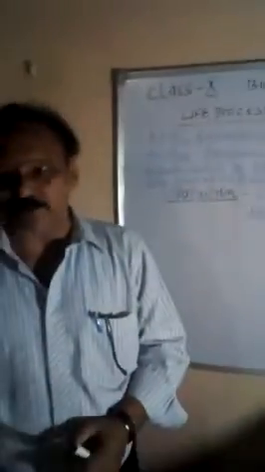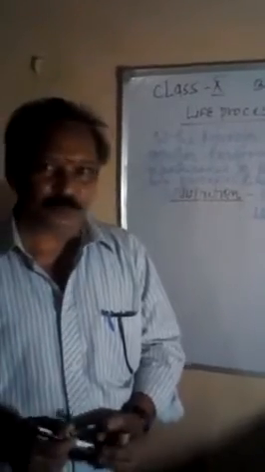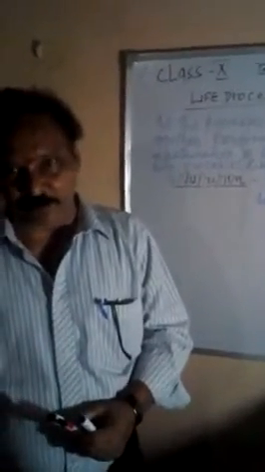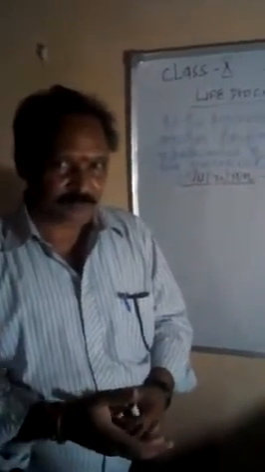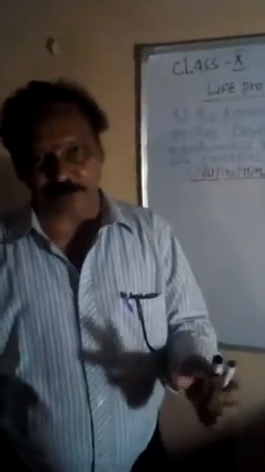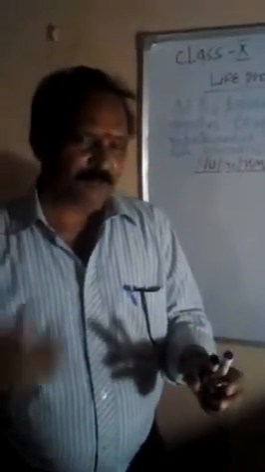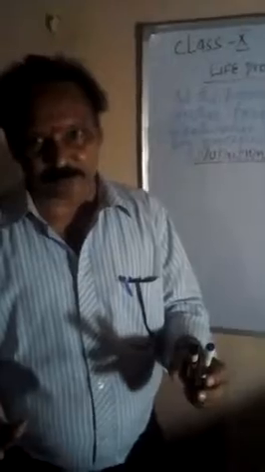The first chapter in class 10th is life processes. It is the first chapter in biology. As far as life process is concerned, as all of us know very well, all the substances in our surroundings may be of two types. They may be living or they may be non-living. There are many differences between living and non-living things. We have studied this in previous class 9th also.